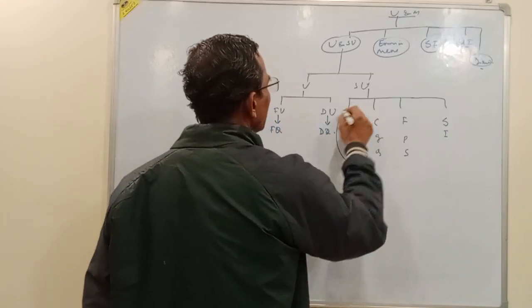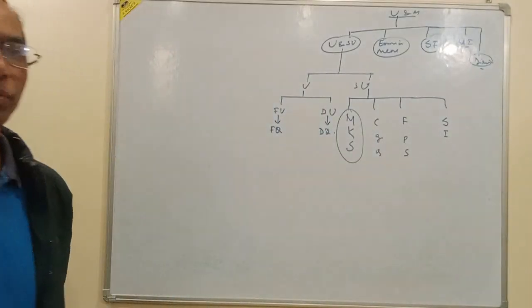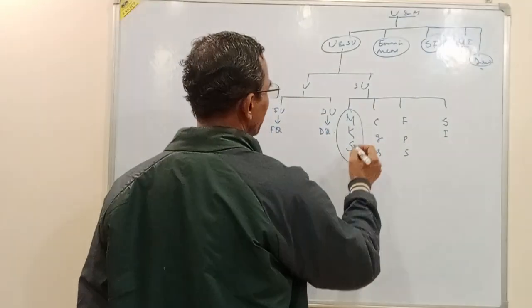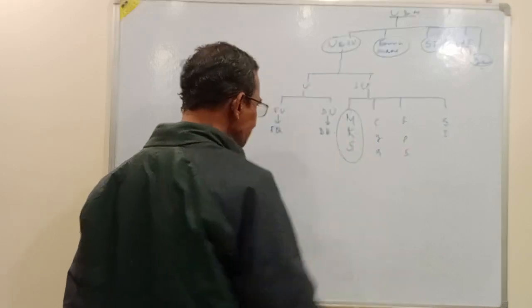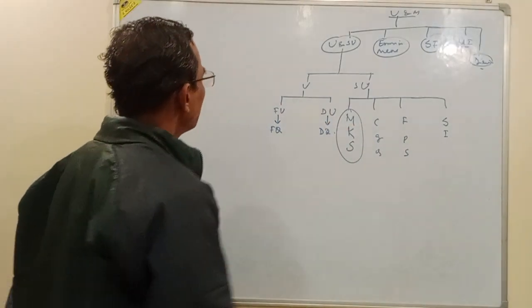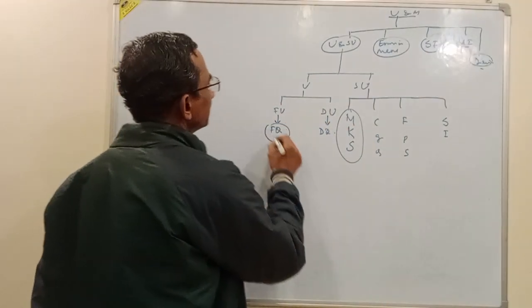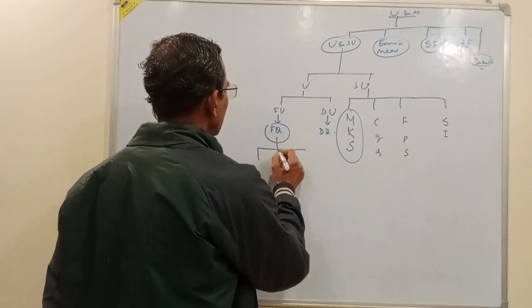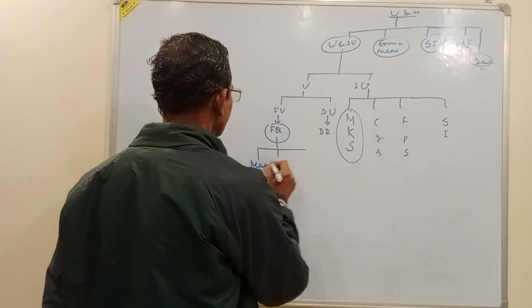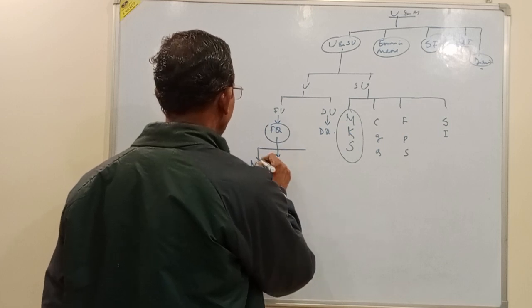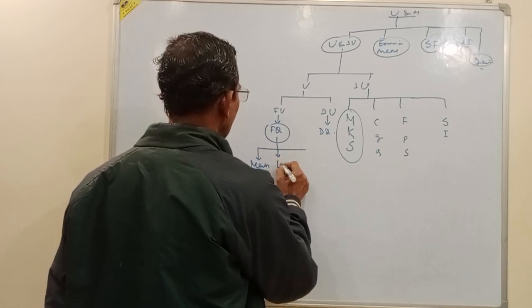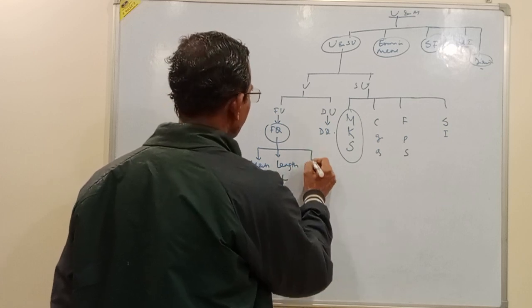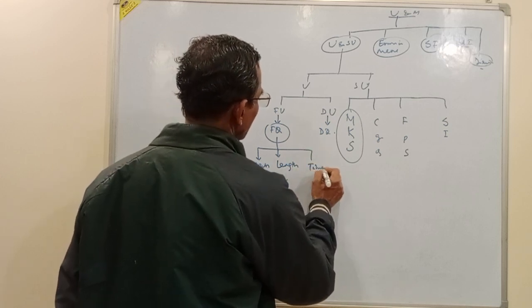The MKS system gives a system of units for fundamental quantities. We have fundamental quantities: mass, length, and time.